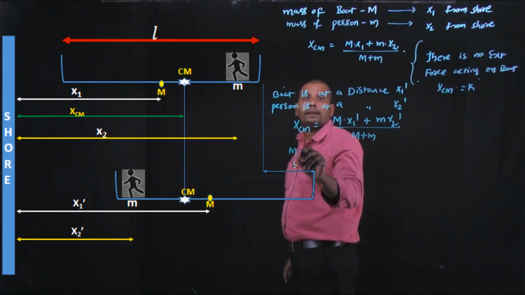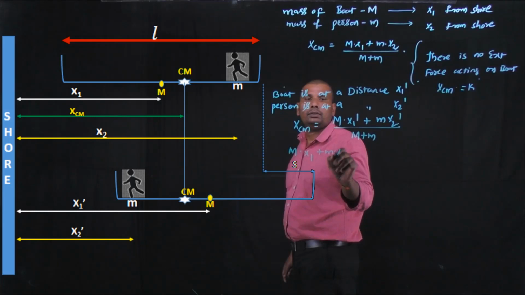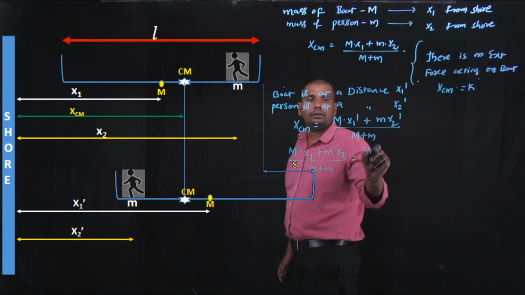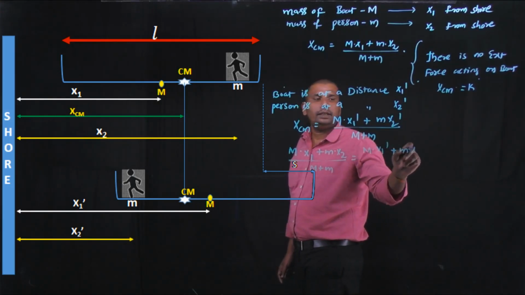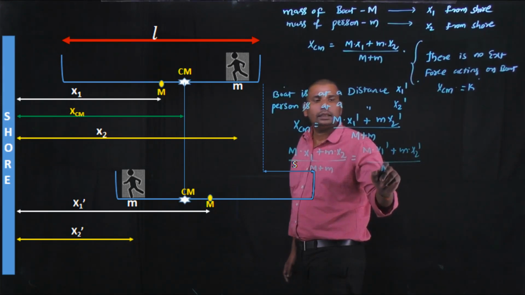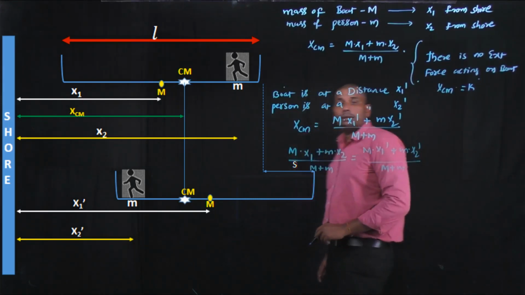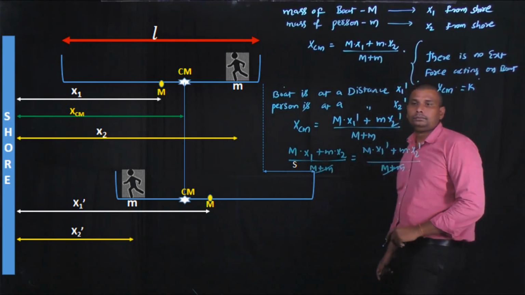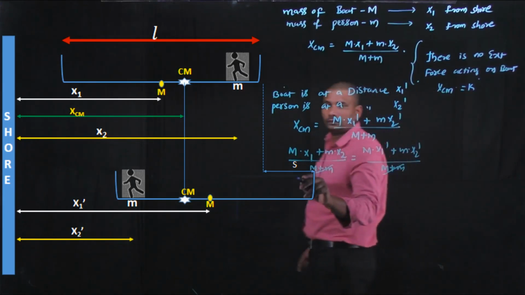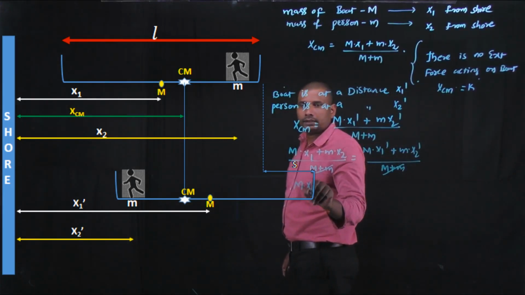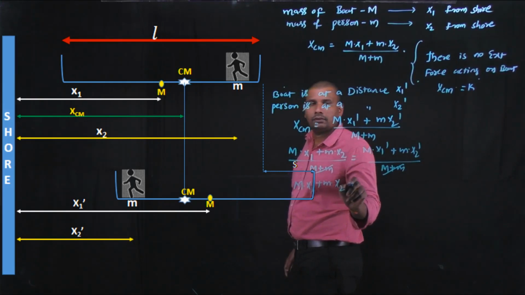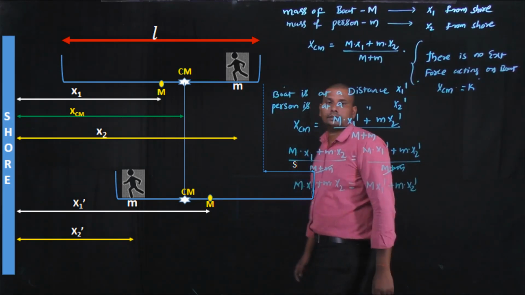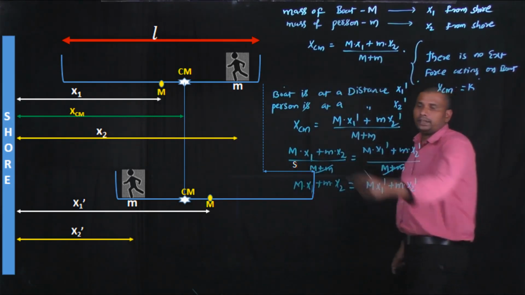capital M into x1 plus small m into x2 by M plus m is equal to capital M into x1 dash plus small m into x2 dash by M plus m. Okay, by cancelling the common terms on both sides, we got that capital M into x1 plus small m into x2 is equal to capital M into x1 dash plus small m into x2 dash. Okay, now in this figure,